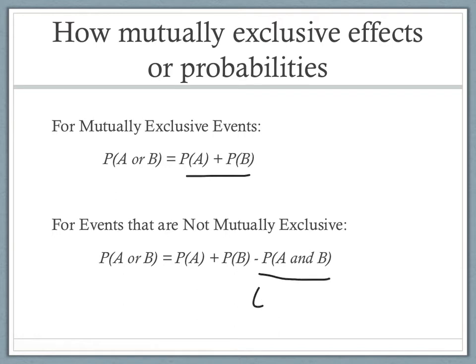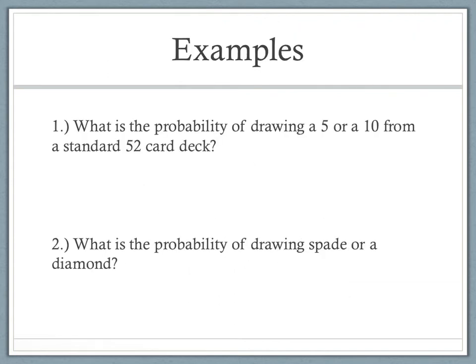Another word that we call this is the overlap. So if I'm trying to get two probabilities and I add them together, sometimes we're going to have to subtract the overlap so we don't count them twice. So let's look at an example. What's the probability of drawing a 5 or a 10 from a deck of cards?